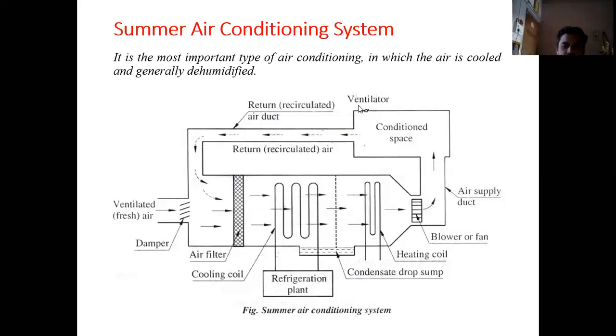So basically in summer air conditioning we need to provide cooled and dehumidified air inside the room. Now the ventilator is provided in order to have fresh air inside the room, and to remove the air inside the room. Some of the air is then passed to the recirculation duct, and it is again mixed with the fresh air.